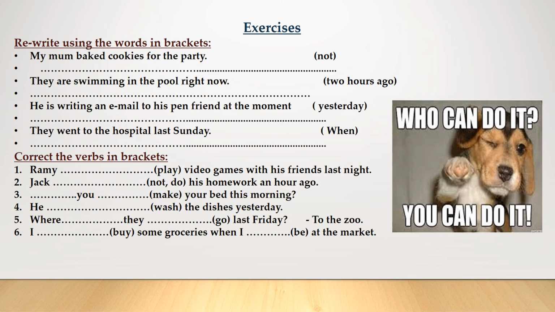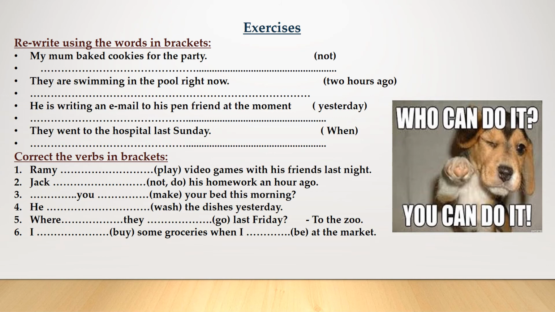Okay, 4. They went to the hospital last Sunday. Between brackets, when. Last is one of the time expressions of the past simple. Okay, now to form a question, here we have which type of question? A WH question or a yes or no question?